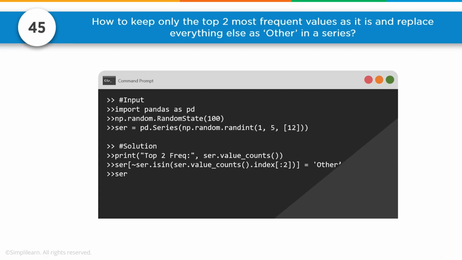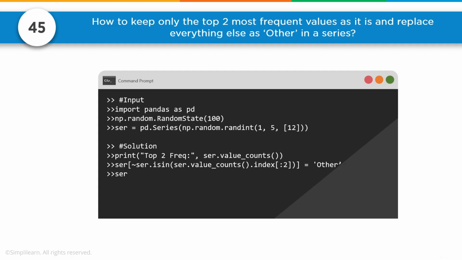45. How to keep only the top 2 most frequent values as it is and replace everything else as Other in a series. So again, we're working with pandas, because if you're talking series and data frames, that means we're working with pandas. So we're going to import pandas as pd. We'll go ahead and create our pandas series. We're going to do that by creating a NumPy RandomState 100, so 100 in the NumPy one.